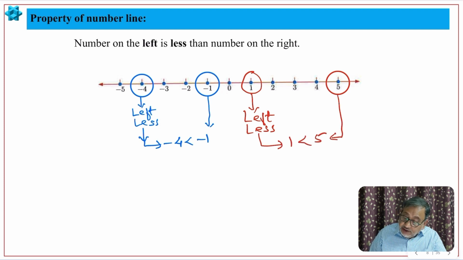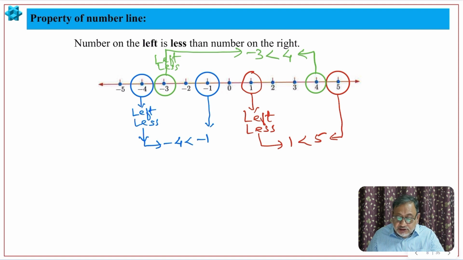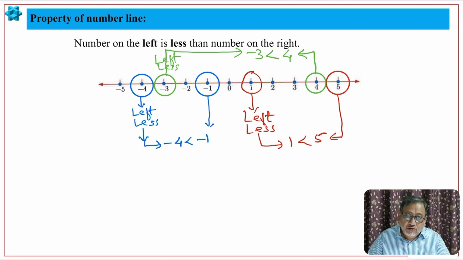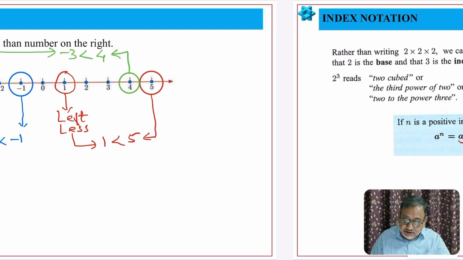So 1 is less than 5. In the same way, of course, you can choose negative and positive as well. So this is negative 3, this is positive 4, right? Negative 3 is on the left, therefore it will be less. So negative 3 is less than positive 4. This type of relationship is there between the numbers on the left and the numbers on the right. I hope you understood the basic thing.